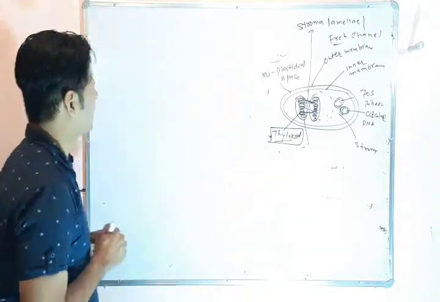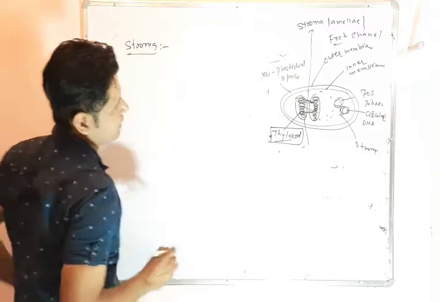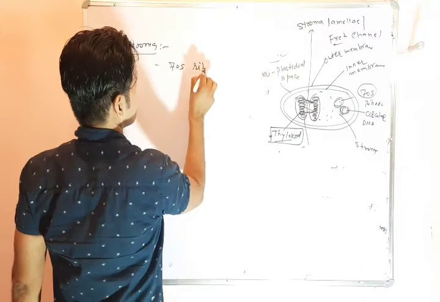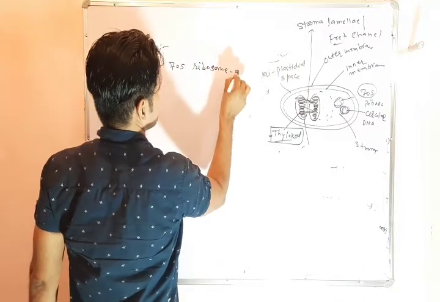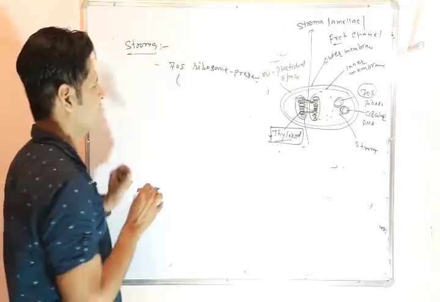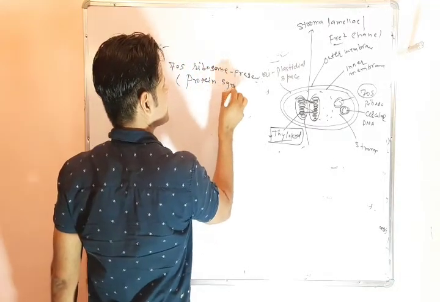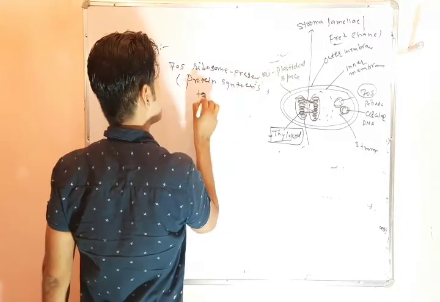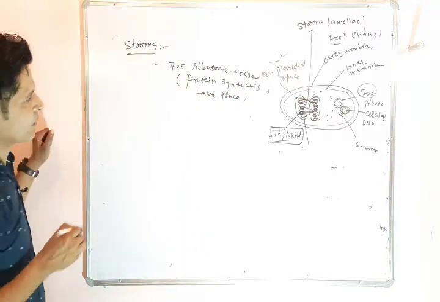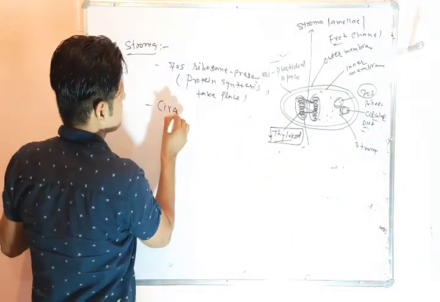Now we will discuss the stroma. In stroma, first is 70S ribosome present. Due to presence of ribosomes, protein synthesis takes place here. Protein synthesis takes place due to presence of 70S ribosome. And another thing is circular DNA,